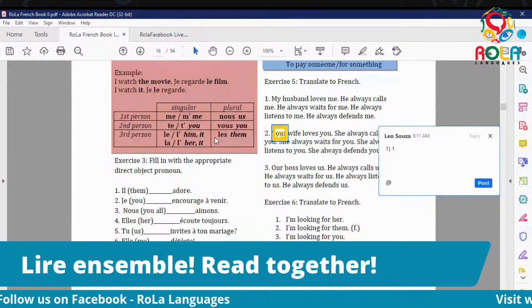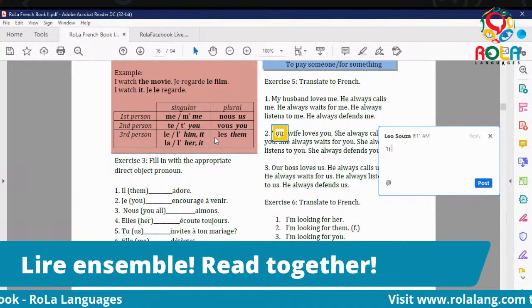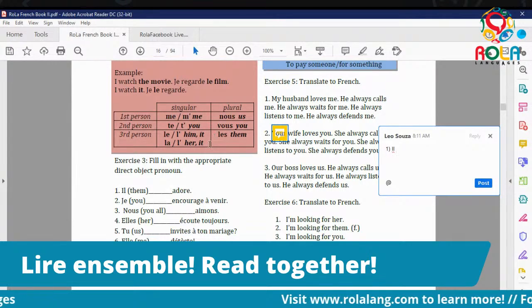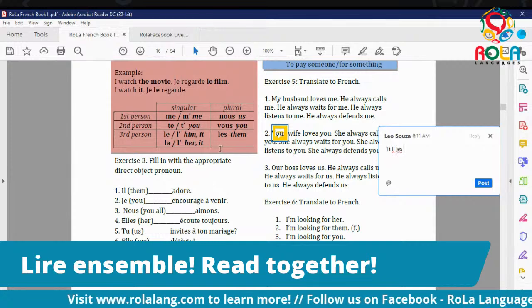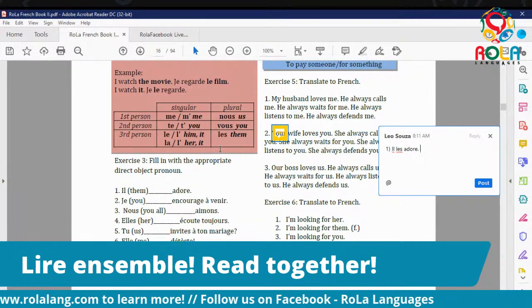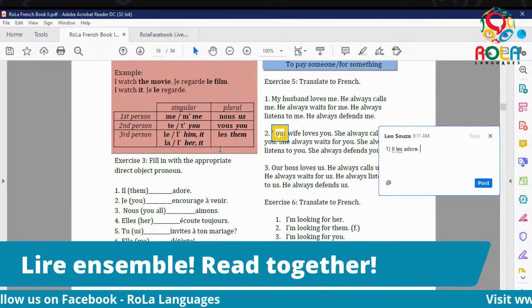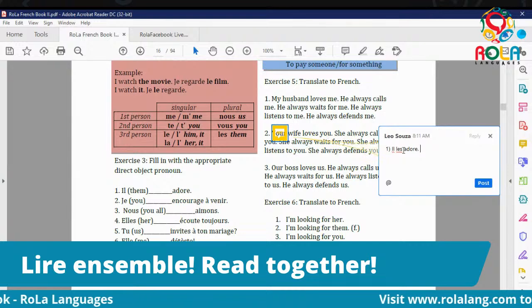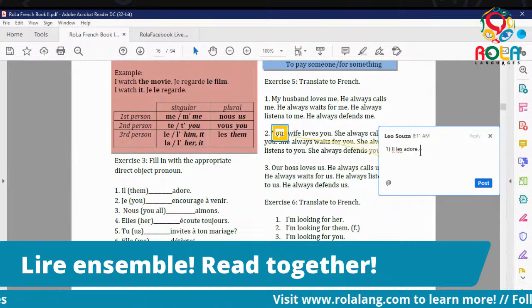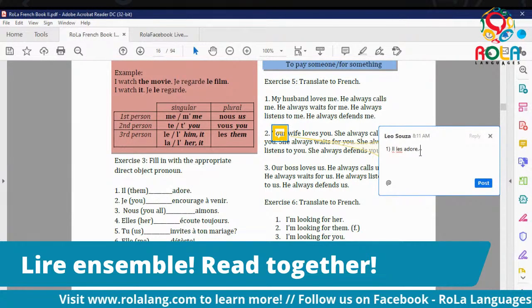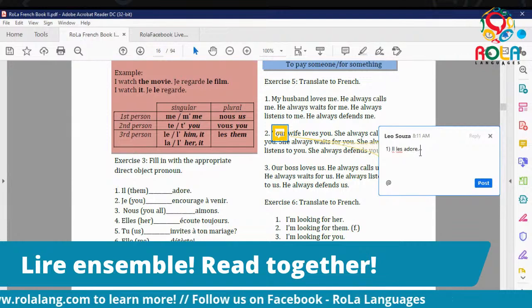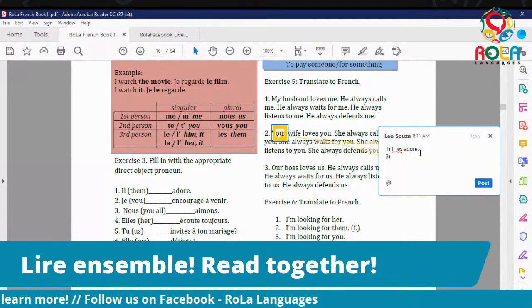Numéro 1. Oh, I'm rewriting. Il. Now, how do I say them? Les. Adore. The reason why I put les before the conjugated verb is because that's just how it is in French. You have il adore, which means he loves. And then you want to say he loves them. So you say il les adore. Très bien.